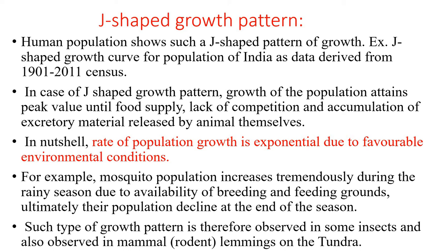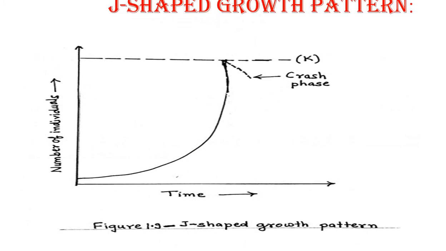For example, the mosquito population increases tremendously during the rainy season, that is monsoon, due to availability of breeding and feeding grounds for the particular population. Ultimately, their population declines at the end of the season. Such a type of growth pattern is therefore observed in some insects and also in mammals such as rodents, lemmings on the tundra, etc.